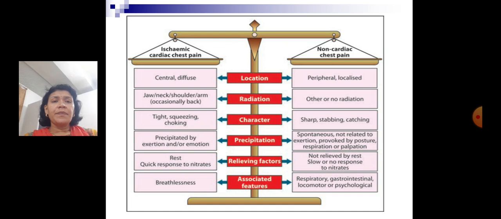Relieving factors: cardiac chest pain gets relieved on rest, and there is a very quick response to nitrates, while non-cardiac chest pain need not necessarily be relieved by rest, and there is usually no response to nitrates. Associated features: there can be breathlessness along with cardiac chest pain, while there can be many other symptoms when there is non-cardiac chest pain, depending on the cause. Respiratory symptoms can be there, gastrointestinal symptoms, psychological features, and locomotor system symptoms can be there in case of non-cardiac chest pain.